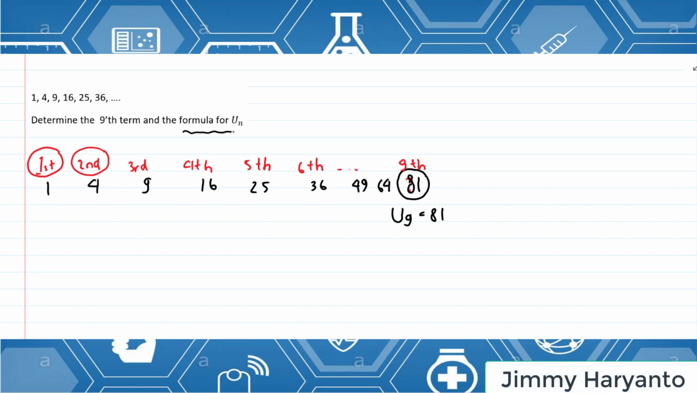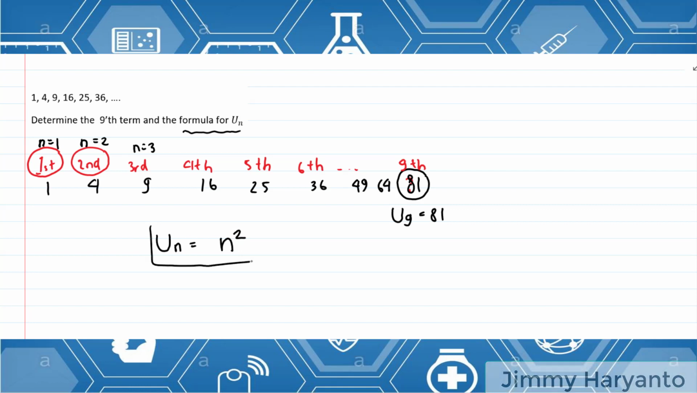And then the formula for un. What is the relation between un and n? Look at this. If n equals 1, the result is 1. If n equals 2, the result is 4. If n equals 3, the result is 9. What is the formula for un? Oh, maybe 1 square is 1, 2 square is 4, 3 square is 9. Maybe the formula is n square. Yeah, you have to guess it.